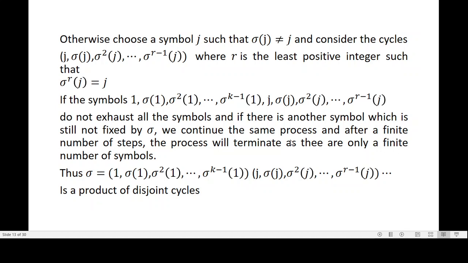So we continue the process, and after a finite number of steps the process will terminate, because there are only a finite number of symbols. Therefore every permutation belonging to Sn can be written as a product of disjoint cycles. Okay, I hope you have understood the proof of this.